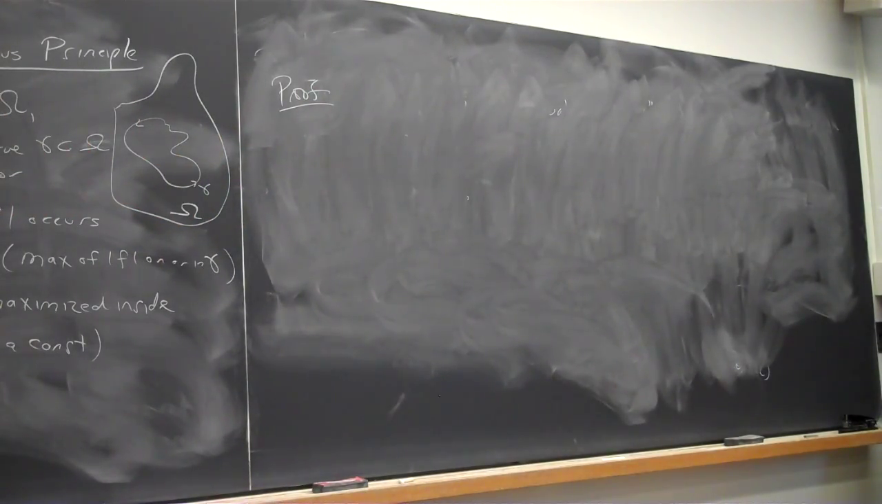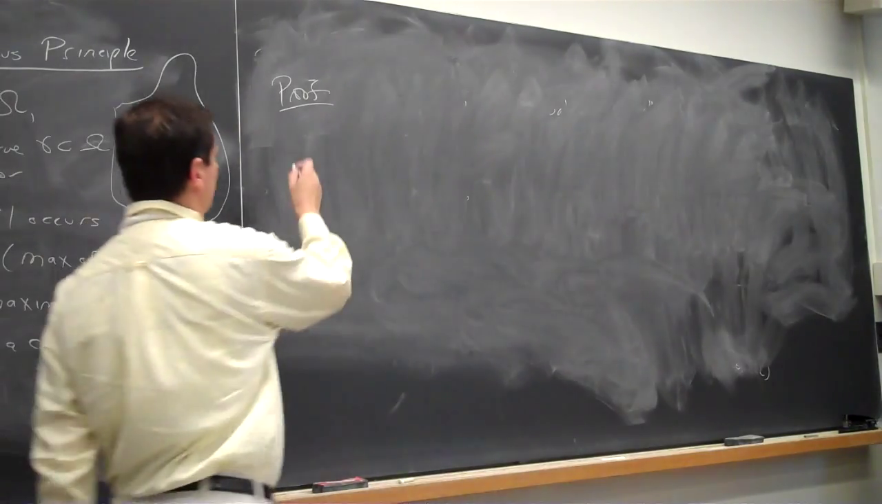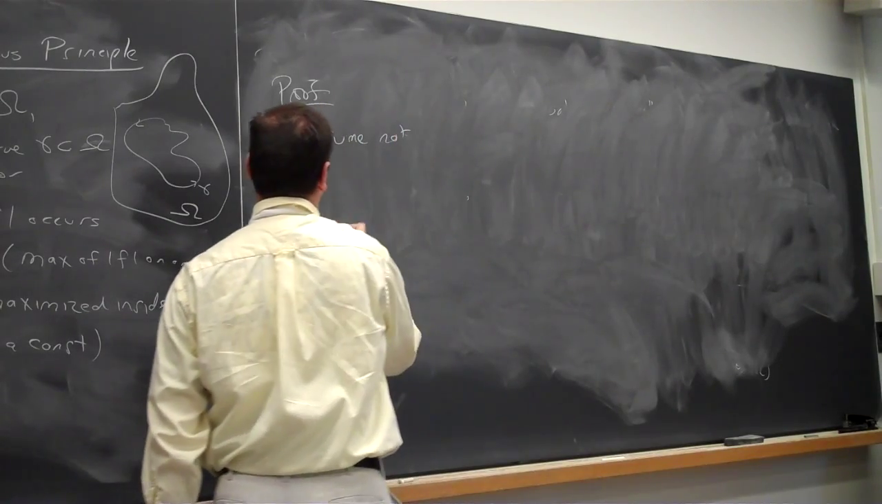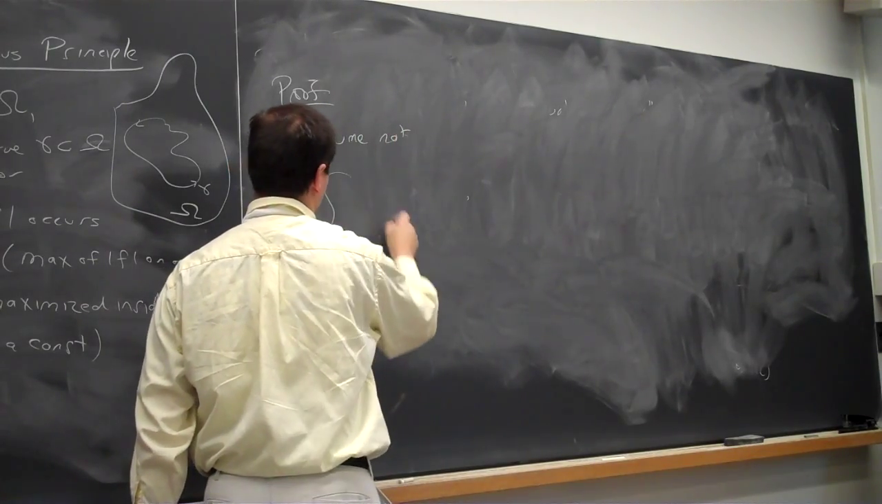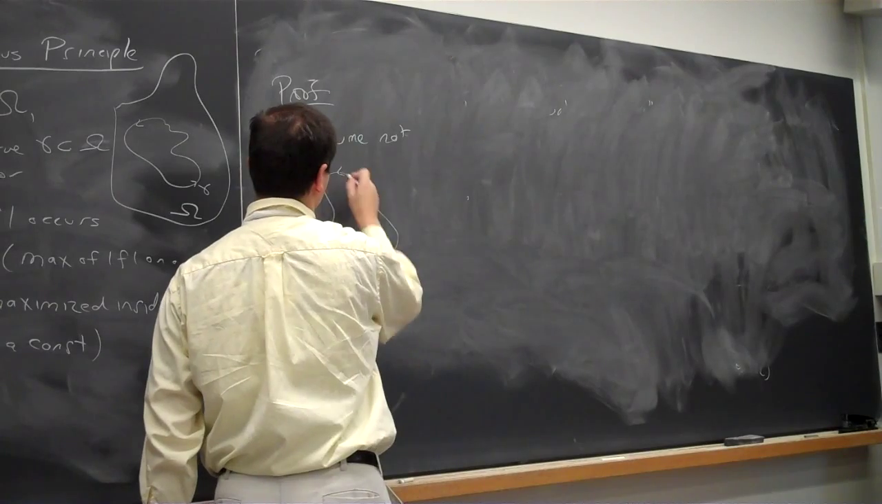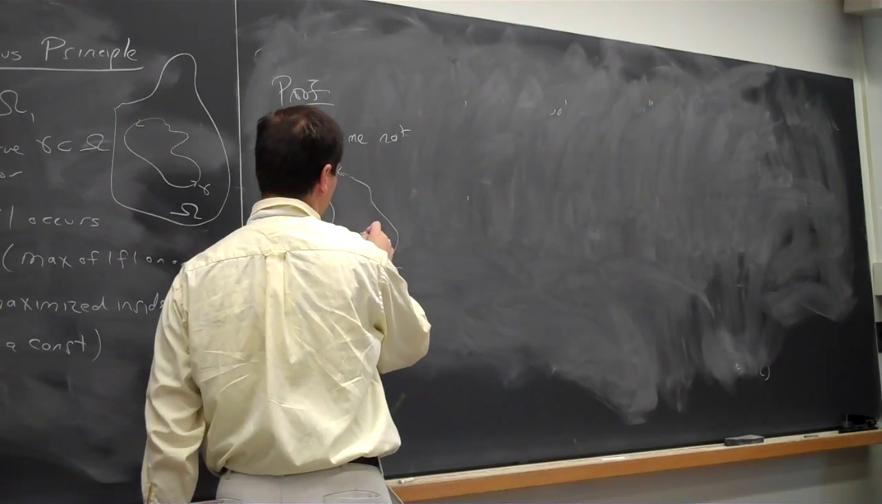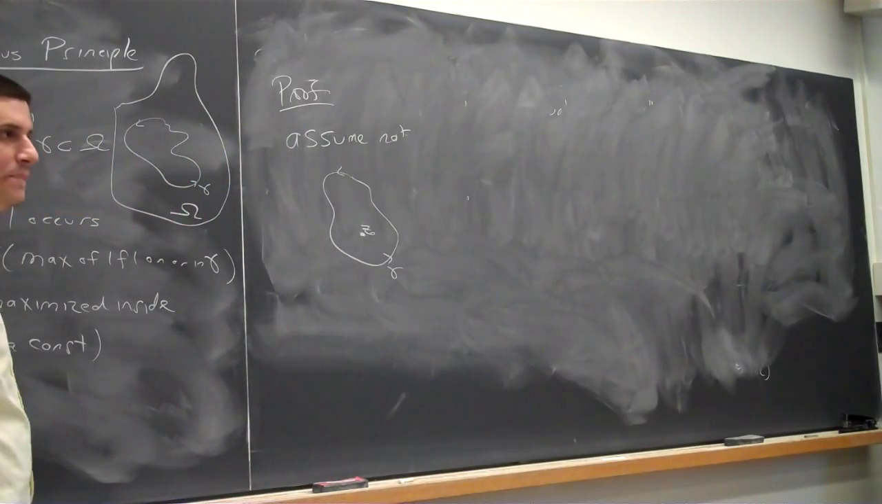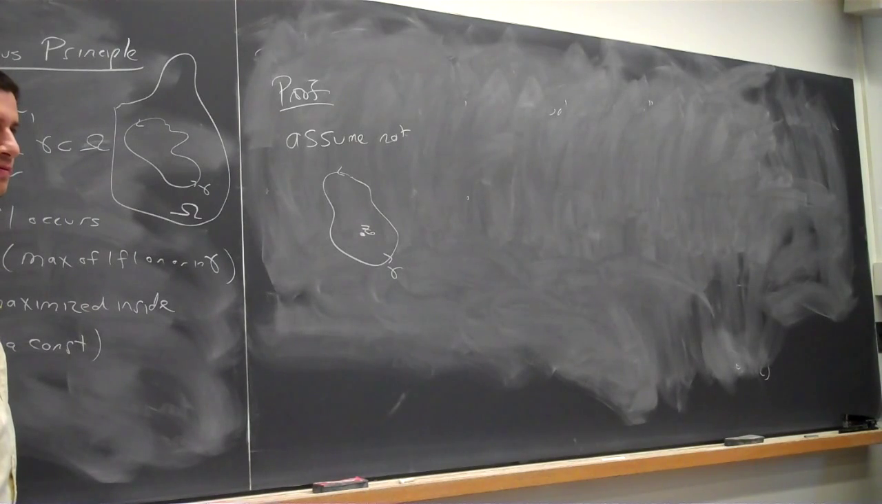Alright, so let's assume it's not true. So assume not. Here's my curve gamma. And let's say it's largest here at z naught. Let's assume the maximum value occurs in the interior. What does that mean?